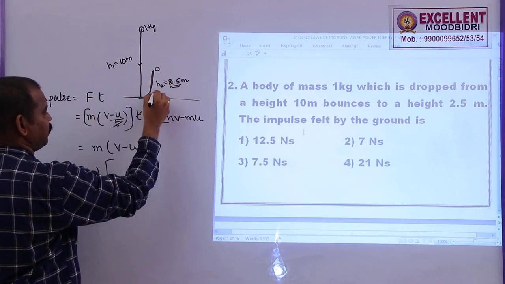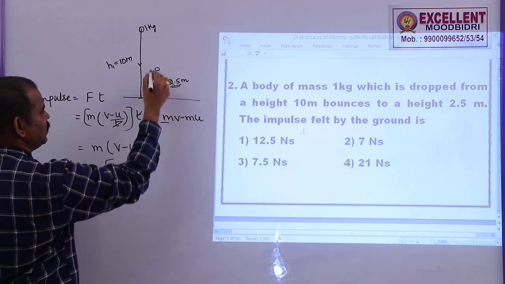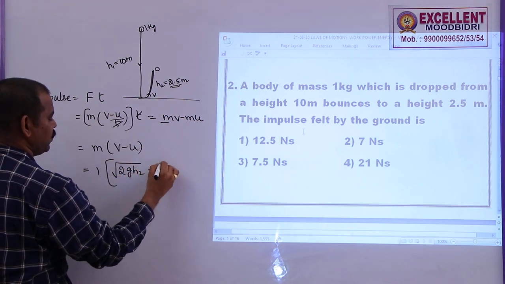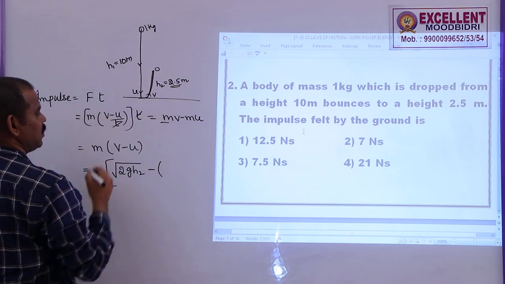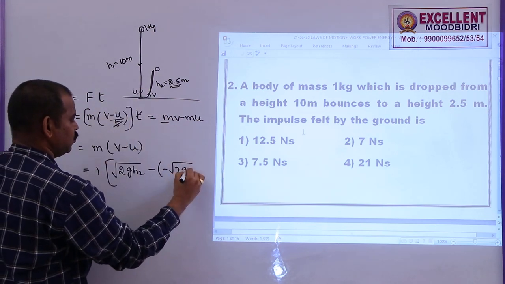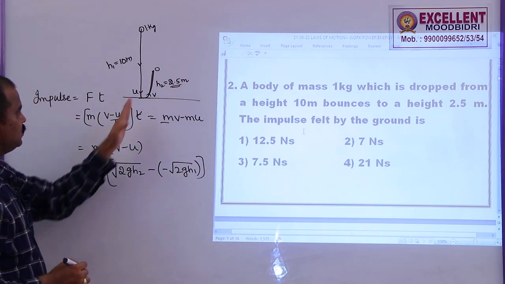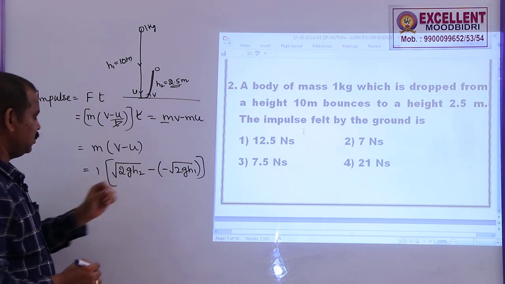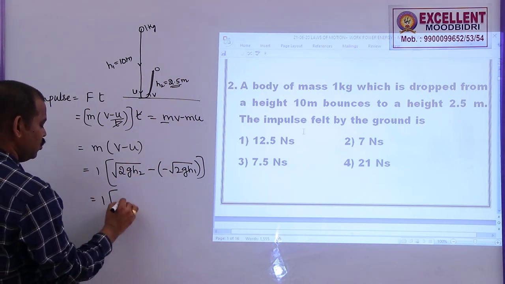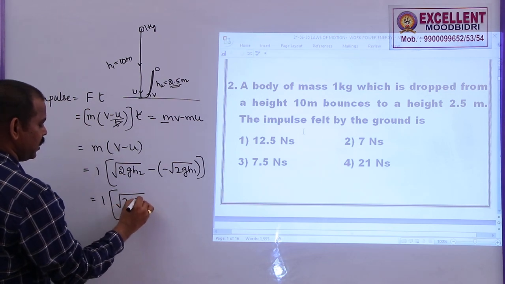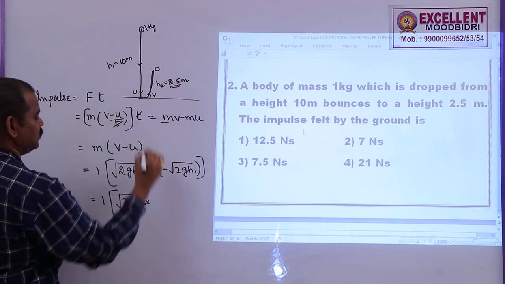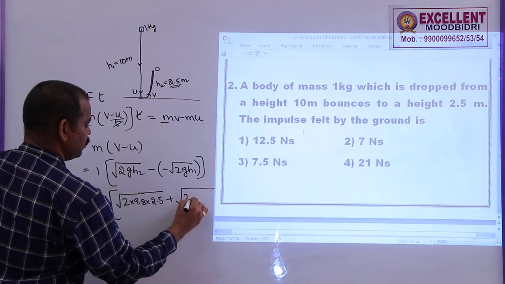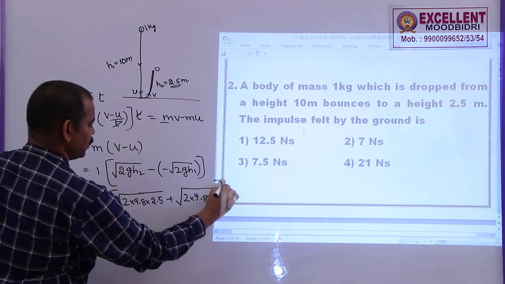So, what is the velocity after striking the ground, v? How to find this v? v square minus u square is equal to 2gh. If you substitute this value, this will become root over 2gh2 minus, the initial velocity before striking the ground, which is minus root over 2gh1. Why is it minus? See, this velocity is upwards, I took it as positive. This velocity is downwards, I took it as negative. This is the difference. Now, 1 into root over 2 into 9.8 into 2.5, minus of minus, plus root over 2 into 9.8 into 10.